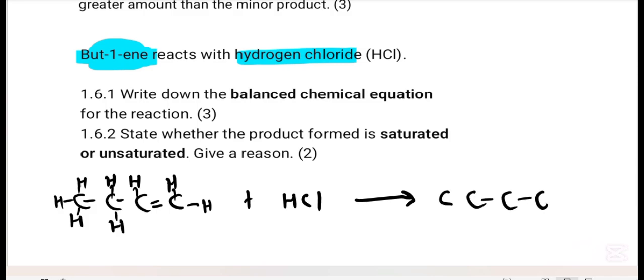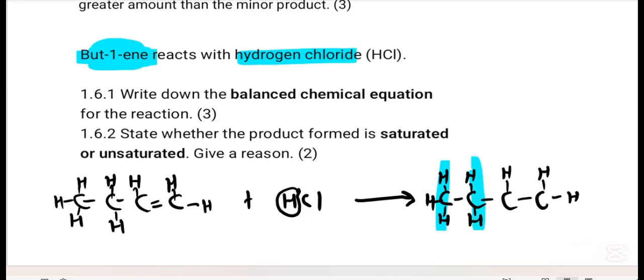The double bond breaks here. Then Markovnikov's rule applies again. So H will go straight to a carbon with more H. What about this one? It is full of H, there is no space. Even this one, there is no space.